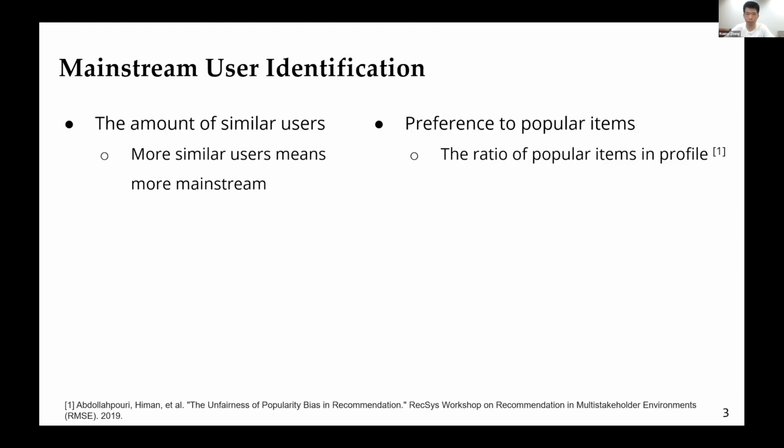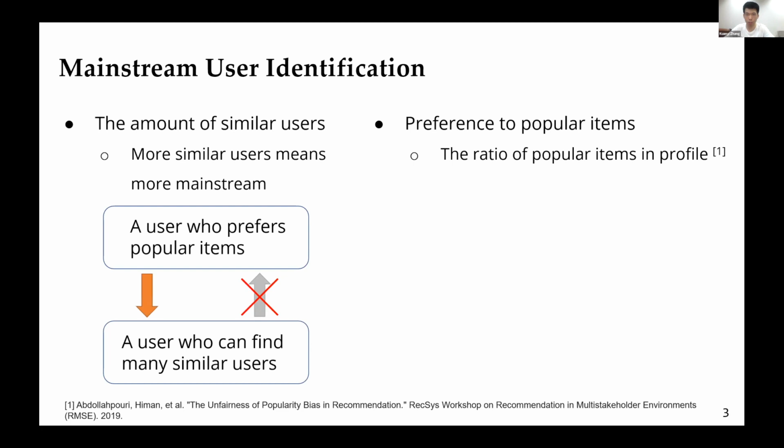Now, there are two intuitive ways to identify mainstream users. The first way uses the amount of similar users and assumes that users with more similar users are more mainstream. The second way considers users' preferences to popular items. A typical method is using the ratio of popular items in one's profile. We insist that the second way is more reasonable.